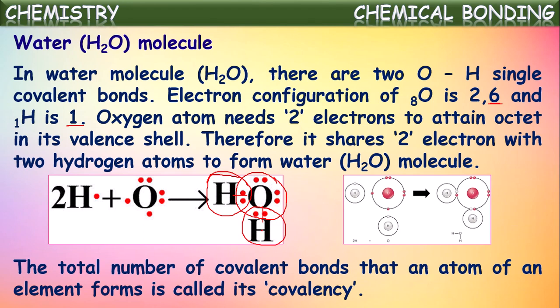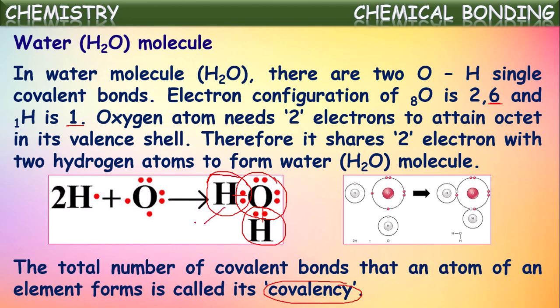Now here the total number of covalent bonds that an atom of an element forms is called its covalency. What does the term covalency represent? Simply to say, the number of electron pairs shared by an element in the molecule formation is called its covalency. If you observe in the water molecule itself, each hydrogen atom is sharing a pair of electrons.